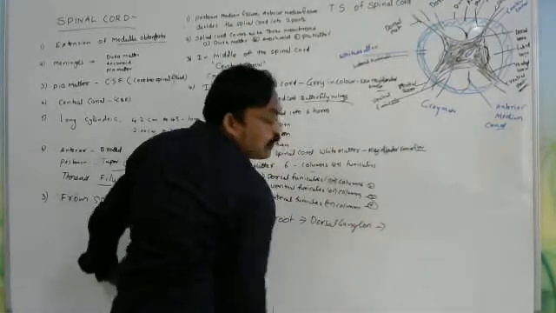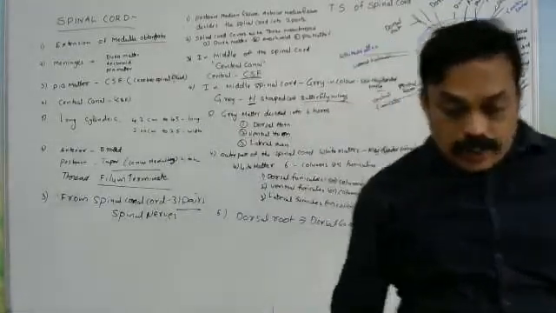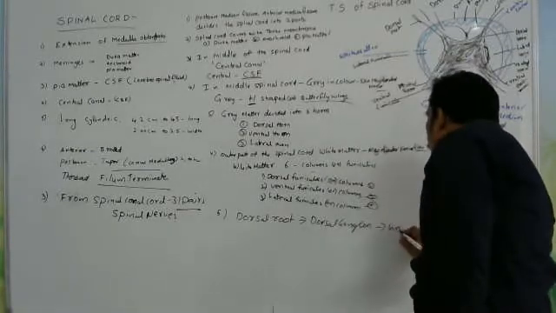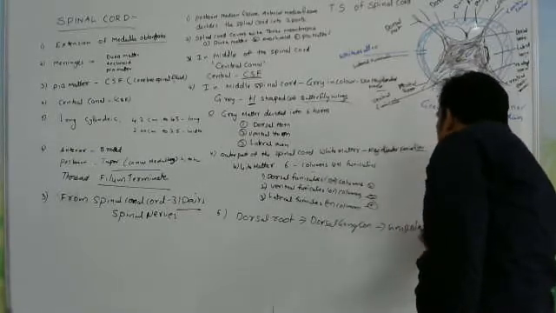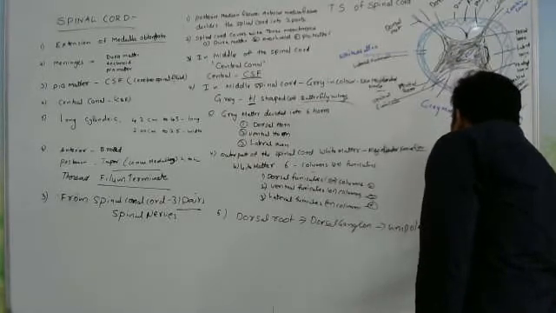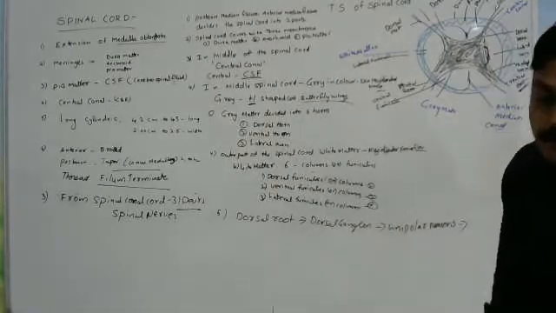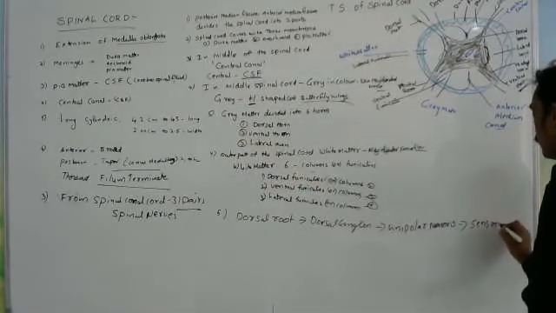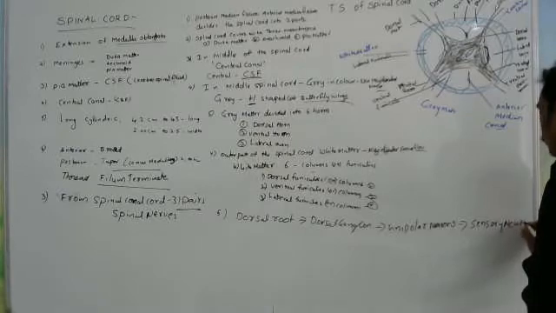The dorsal ganglion is attached to the dorsal root, and it is made up of unipolar neurons. It is passing sensory signals, so we can call them sensory neurons also.